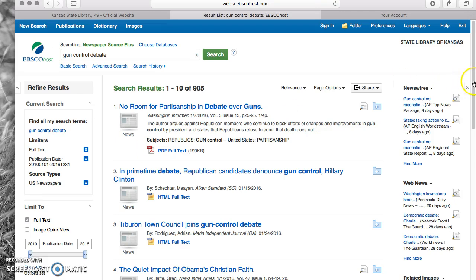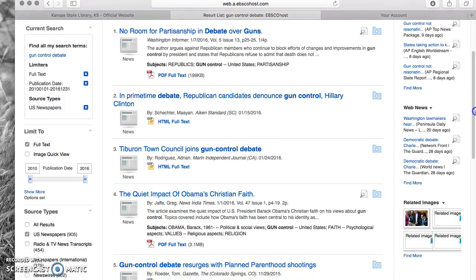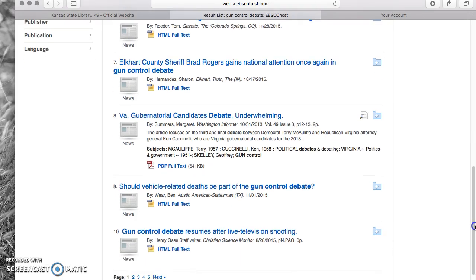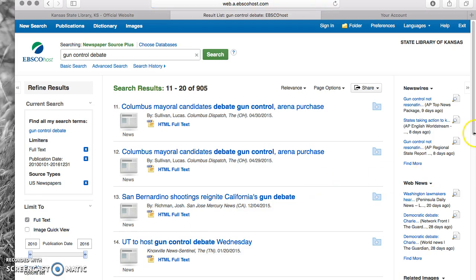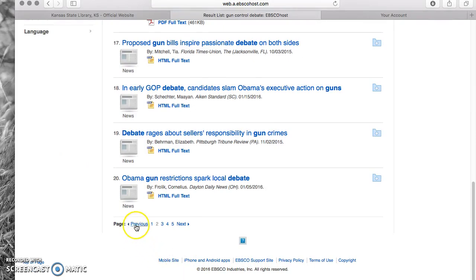And if you look at it, this is just like Google. You have the title of the article, underneath it in italics the information about the actual newspaper itself, the date right here, and then a brief summary of the article itself. So it's actually pretty cool. You just start scrolling through and look at information that sounds interesting to you, that goes along with your topic and some of your points, and you'll be good to go.